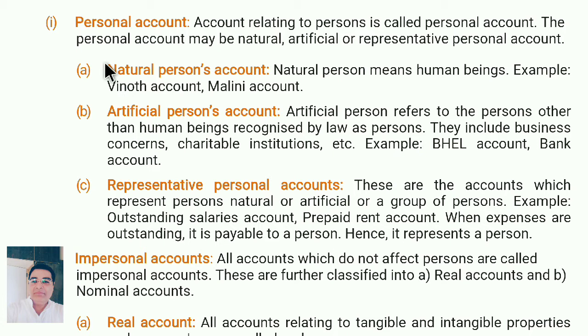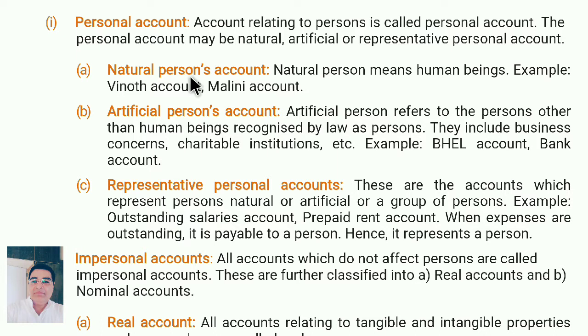Now see the personal account. What do you mean by personal account? Personal account relating to person is called personal account. The personal account may be natural, artificial or representative personal account. So personal account is divided into three: natural, artificial and representative.